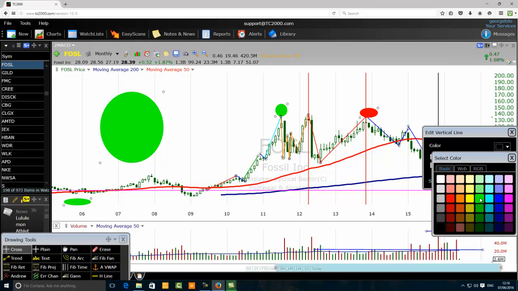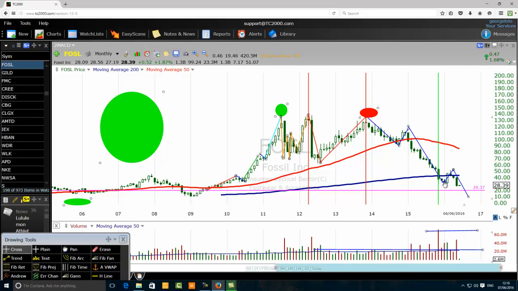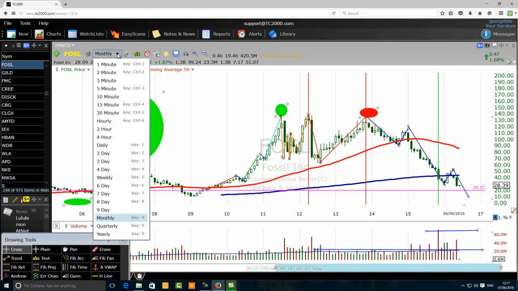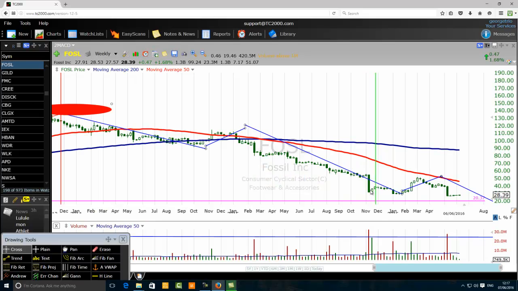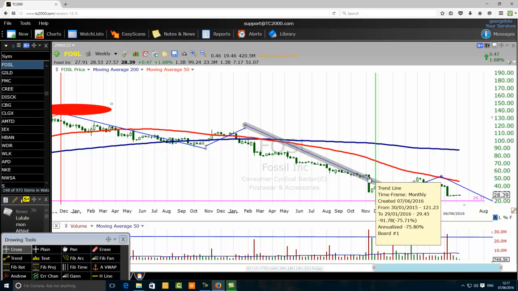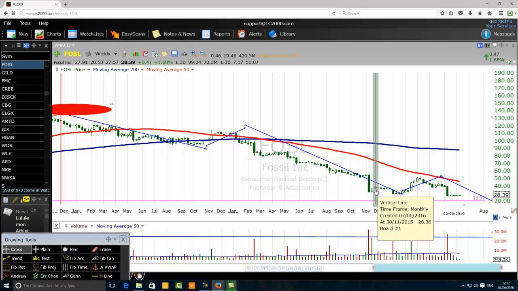Pay attention to the green vertical line because I want to change my time frame, because we're on the monthly chart. That's 4 candlestick bars on the weekly chart. You see this volume bar. Let's go to the weekly chart. Investors versus Elliott wave gurus. Now you can see here, those are the candles 1, 2, 3, 4. That's just the end of that candle. But we are now on the weekly chart. It is 4 candles, 1, 2, 3, 4.